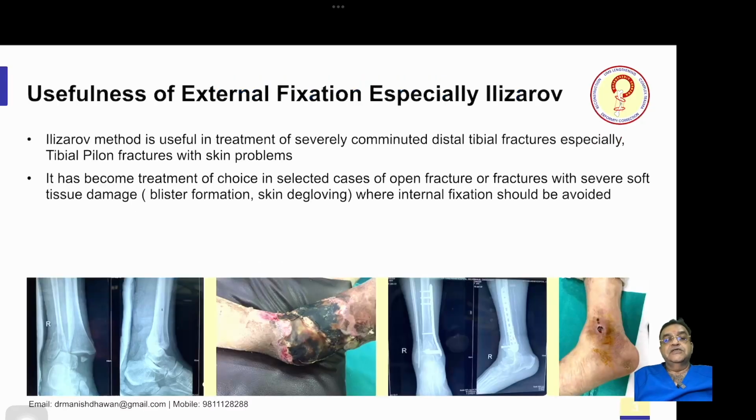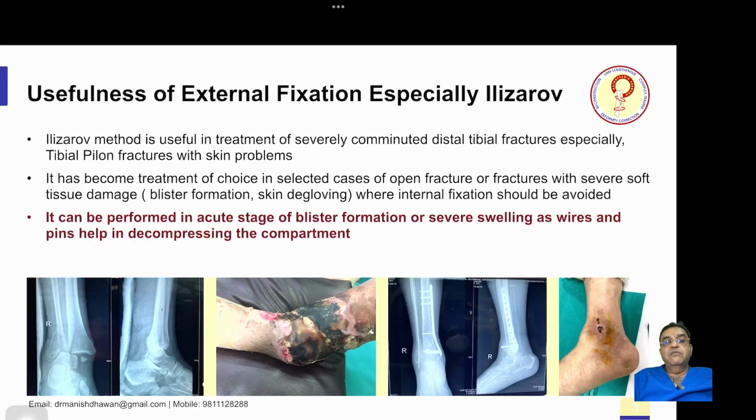Now, Ilizarov method is useful in treatment of severely comminuted distal tibial fracture, especially tibial pilon fracture with skin problem. It has become a treatment of choice in selected cases of open fractures with severe soft tissue damage, blister formation, skin degloving, where internal fixation should be avoided.